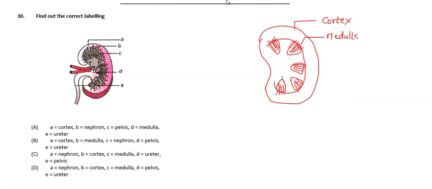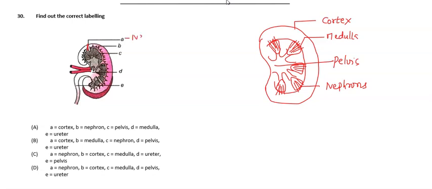Right, and the tip of the medullary pyramids will be opening into some narrow spaces, what we call the minor calyces, and those minor calyces open into major calyces, and that will open into the renal pelvis. So this is the pelvis region, and these are the nephrons. Now let's see, coming to this A. So here, pointing out, these are all the nephrons.